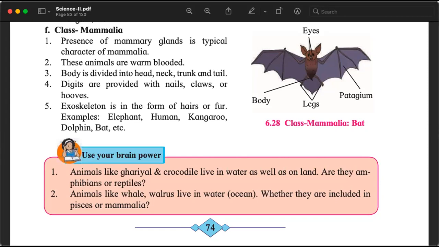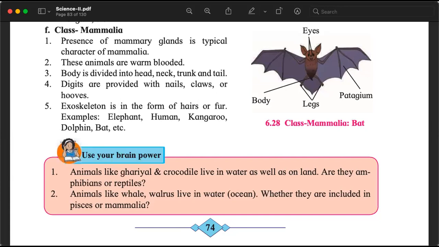Now, they are also warm-blooded. They also have a head, neck, and trunk. Also, they have a tail. We don't have a tail. Remember, rudimentary organ. We have a coccyx, but the tail is not visible. We lost the tail long time ago in evolution. Appendages are there, legs and hands are there, and they have digits. They are fingers, and fingers have nails, claws, or hooves.